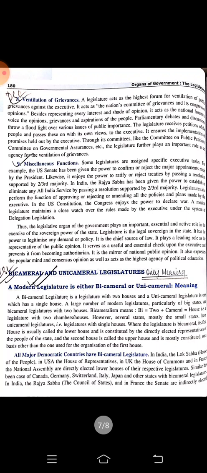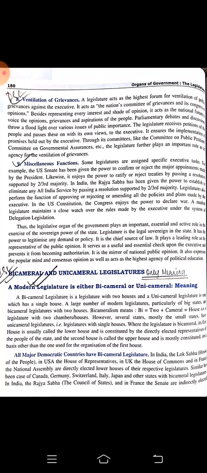Bicameral legislature and unicameral legislature. Bicameral legislature means that the parliament is going to have two houses. One will be the upper house and the other will be the lower house. The lower house will be elected directly by the common people. That is the elected house, or you can say the popular house. And the other house will be the upper house, which will not be directly elected by the common people. That will be indirectly elected.